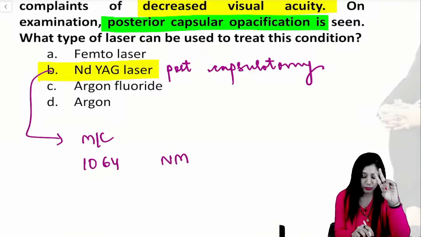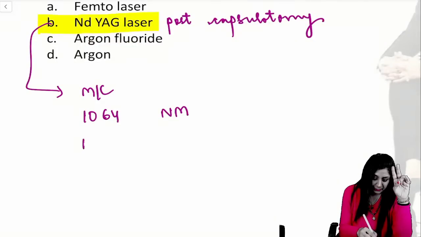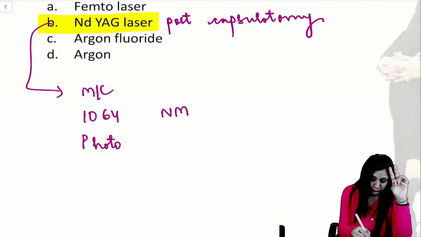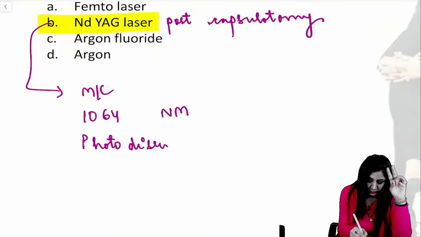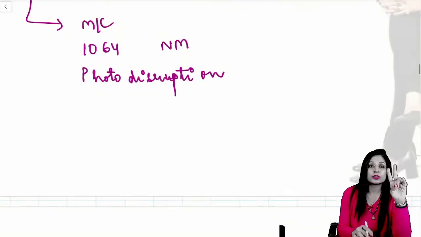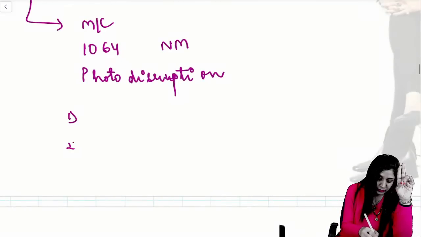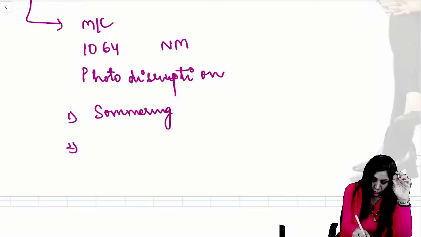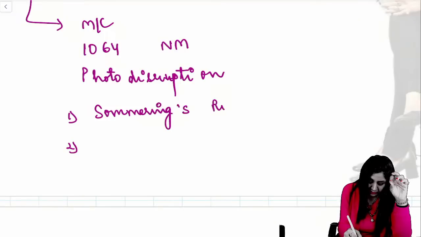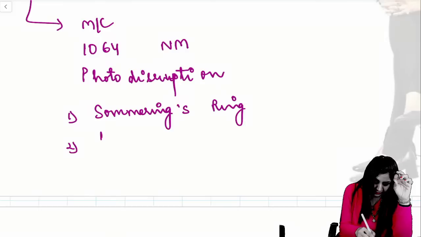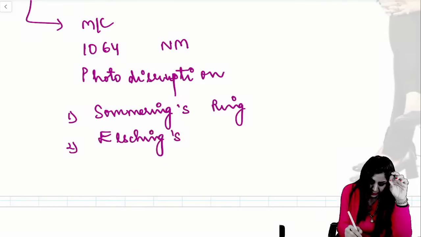Tell me the two types of PCO. And the mechanism of action here is photodisruption. Another important question is the photodisruption. You should know the two types of PCO, 1 and 2. One is the Soemmering's ring cataract, and another is the Elschnig's pearl cataract.